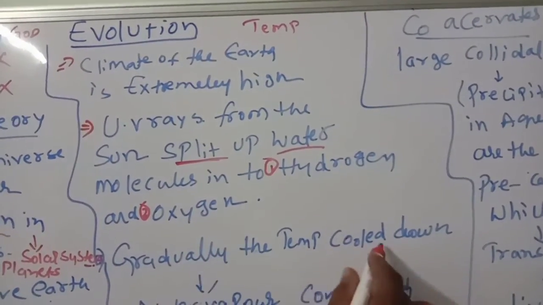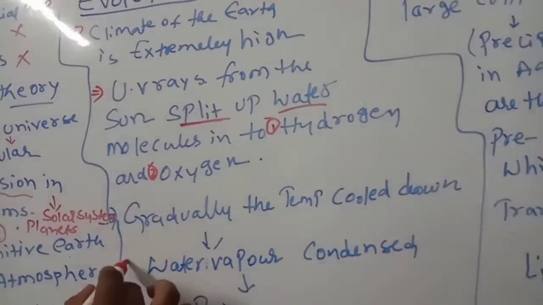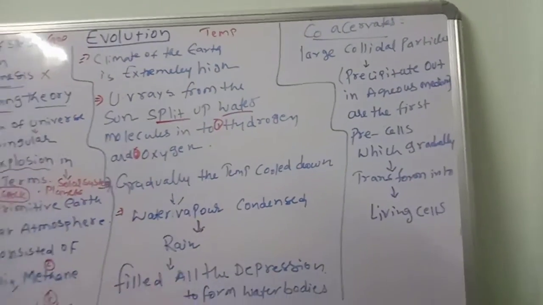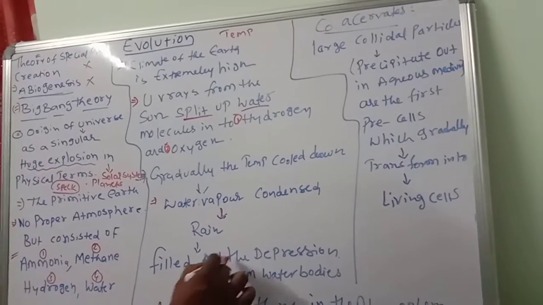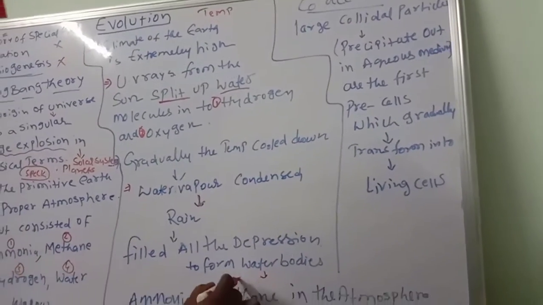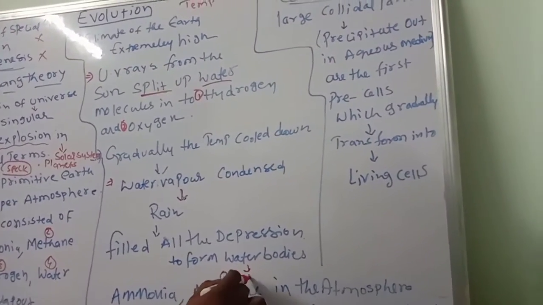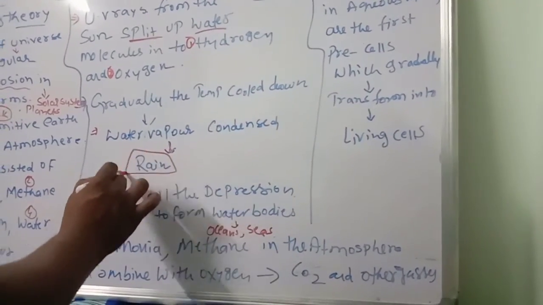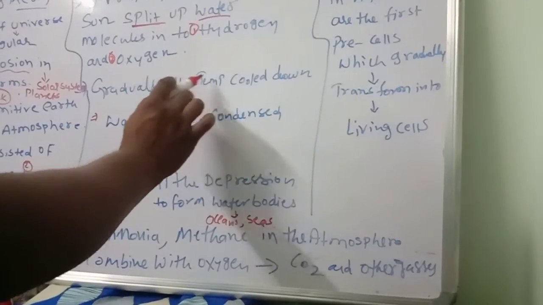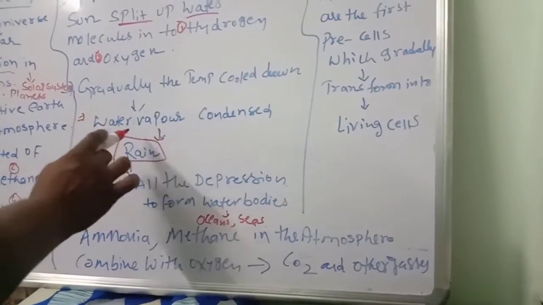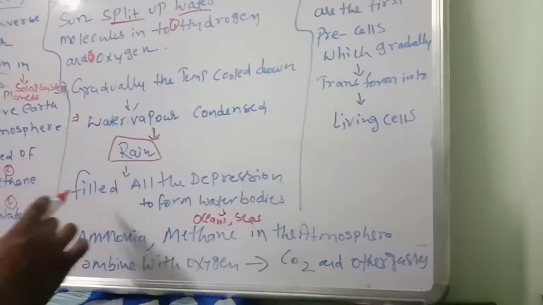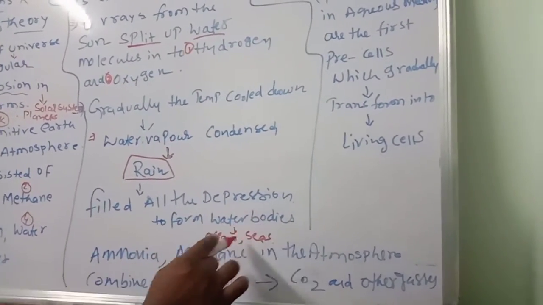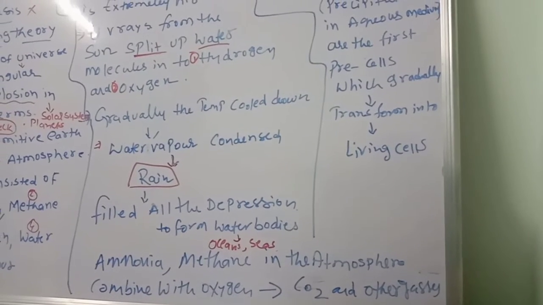Gradually the temperature cooled down and the water vapor condensed and became rain. This rain filled all the depressions to form water bodies, which we now call oceans and seas.